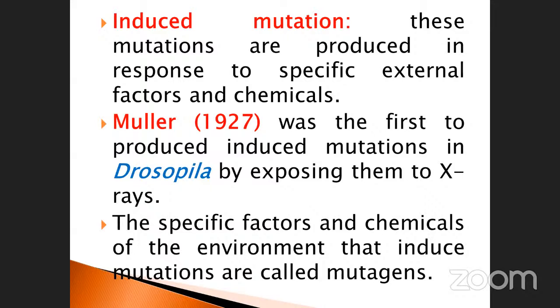Okay. Muller, don't forget, my dear students. Muller, in 1927, was the first to produce induced mutation. Don't forget, take notes. In Drosophila melanogaster, by exposing them to X-rays. Already you know about this. Ultraviolet rays and X-rays continuously falling on your body, what will happen? It will lead to mutation of the cell.